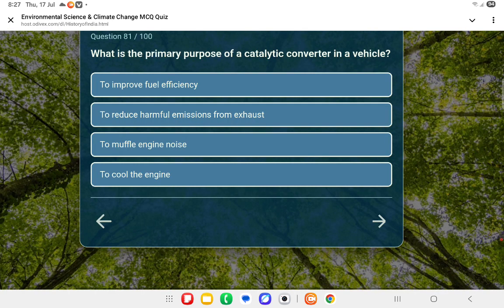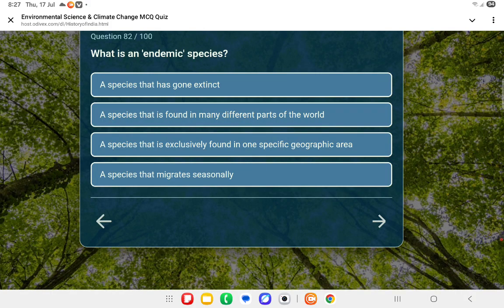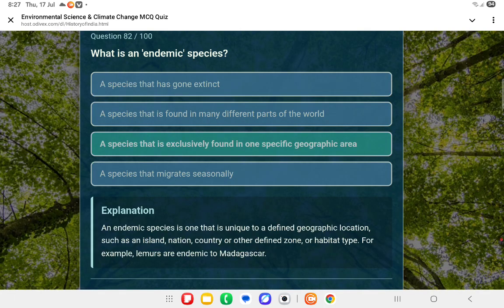Next question. What is the primary purpose of a catalytic converter in a vehicle? वो क्या होता है? Second one is the answer, to reduce harmful emissions from exhaust. Okay. Next question. What is an endemic species? Endemic species का मतलब क्या होता है? Third one is the answer, a species that is exclusively found in one specific geographic area. Okay.